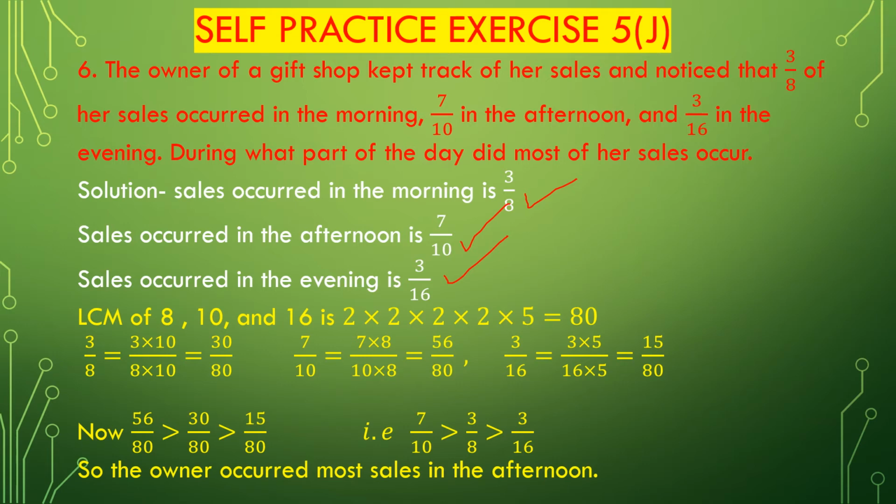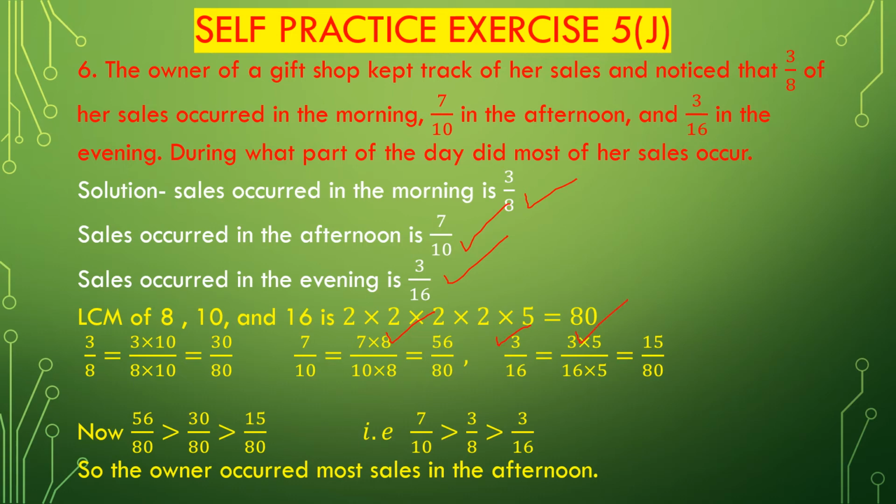Find out the LCM of the denominators 8, 10 and 16. We know the prime factorization of 8 is 2 multiplied by 2 multiplied by 2, the prime factorization of 10 is 2 multiplied by 5, and the prime factorization of 16 is 2 multiplied by 2 multiplied by 2 multiplied by 2. So the LCM of 8, 10 and 16 is 2 multiplied by 2 multiplied by 2 multiplied by 2, that is 16, multiplied by 5. 16 multiplied by 5 is 80. So the LCM of 8, 10 and 16 is 80.